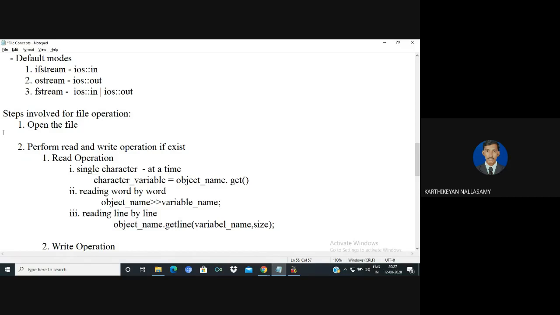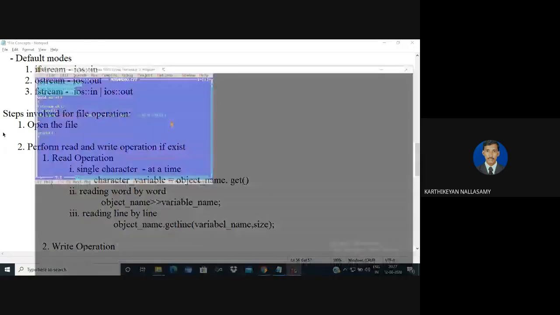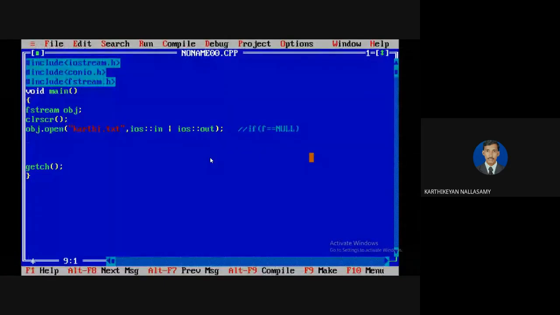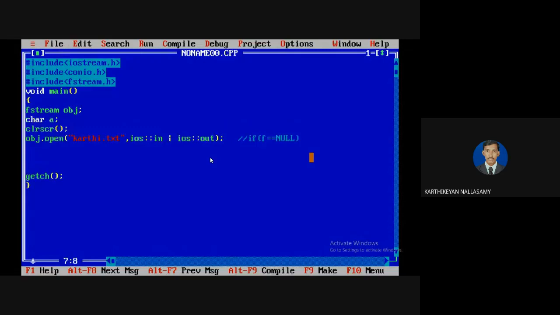For example, now I will go with reading a character, using a single character, and then I will go with the remaining things. Okay, so now I open it. I am going to read a single character, store it and display it. So char A. Then A equal to, I am going to read from Karthi.txt, and you access it by using the name of the object. In C language, we say it is the name of the file pointer, but here we need to say it is the name of the object.